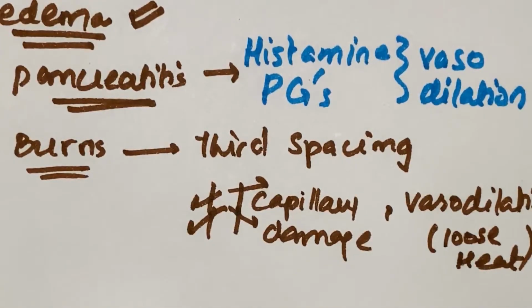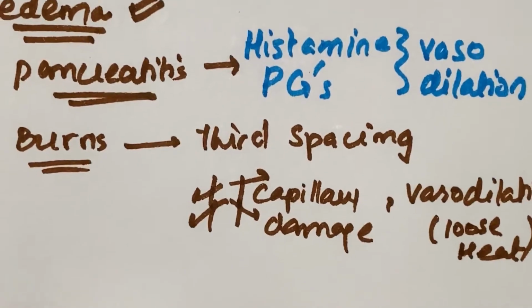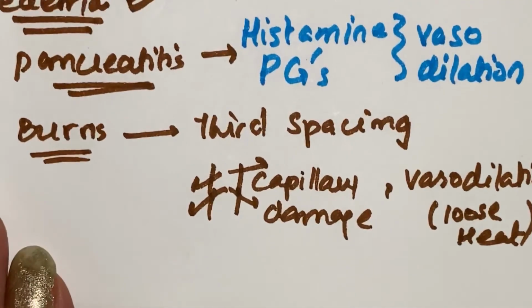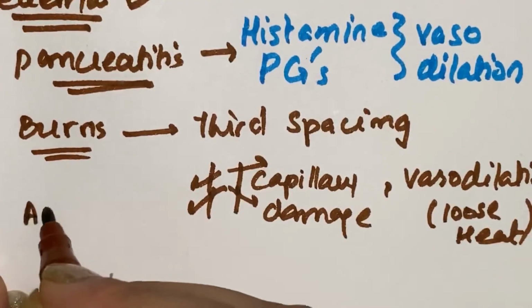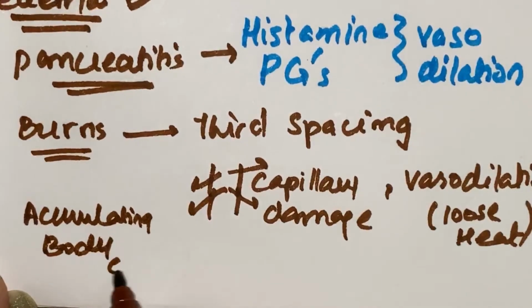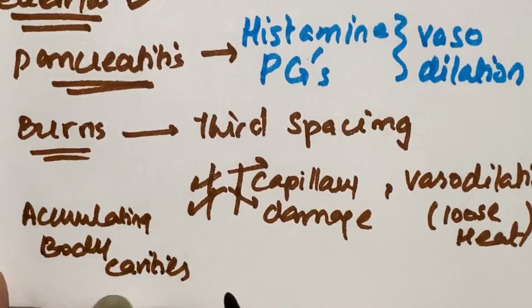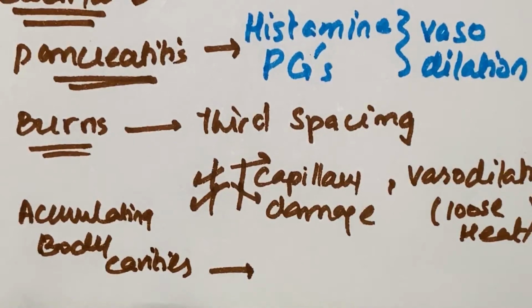Plus another important condition, all those conditions in which fluid loss occurs into the body cavities, like fluid is accumulating in the body cavities, in that case also third spacing occurs. Now what are those conditions? I'll write it with a different pen so it becomes more prominent.